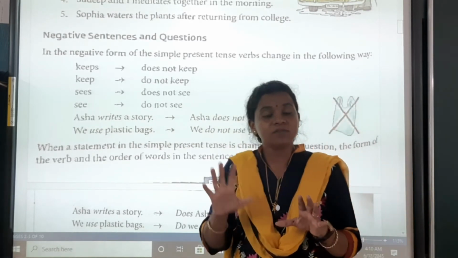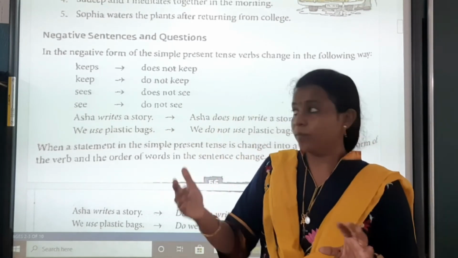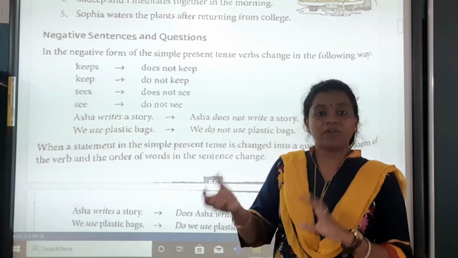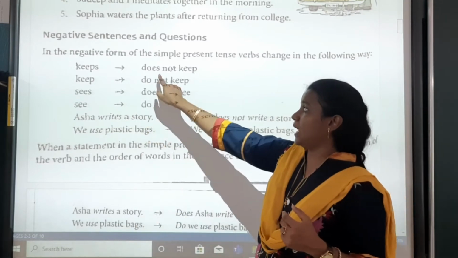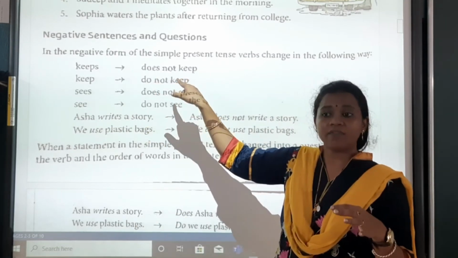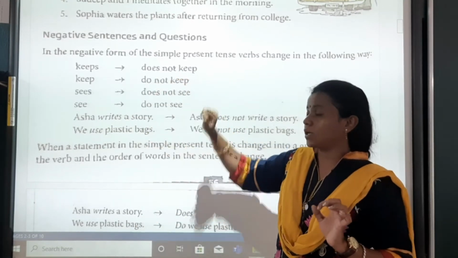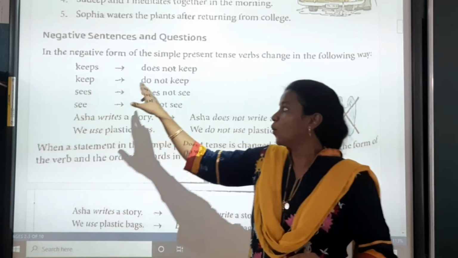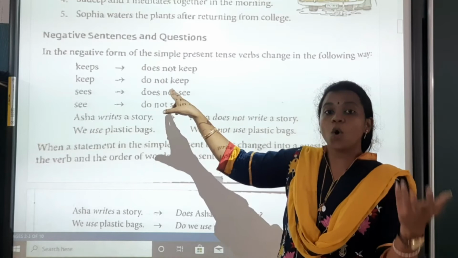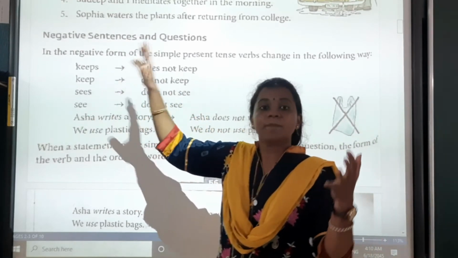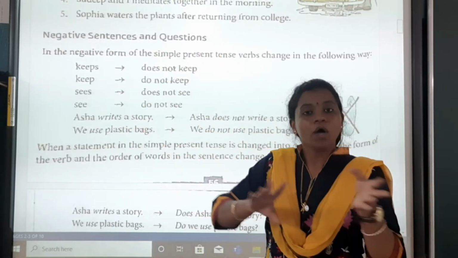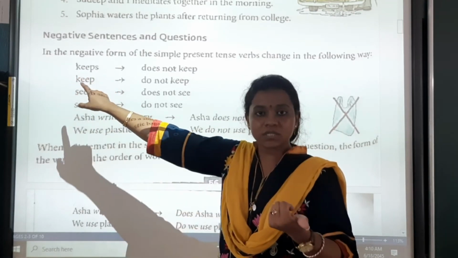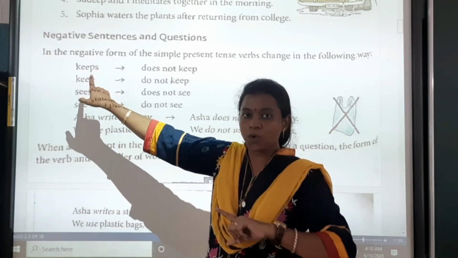When we have S on our verb, that is, when we are adding the suffix S or es to the base form of our verb, we have does not. And when we keep the base form of the verb as it is, we put do not. So what it means is, when the subject is in the singular form, then only the verb will be in this form. Correct? When the subject is singular, we add S to the verb.